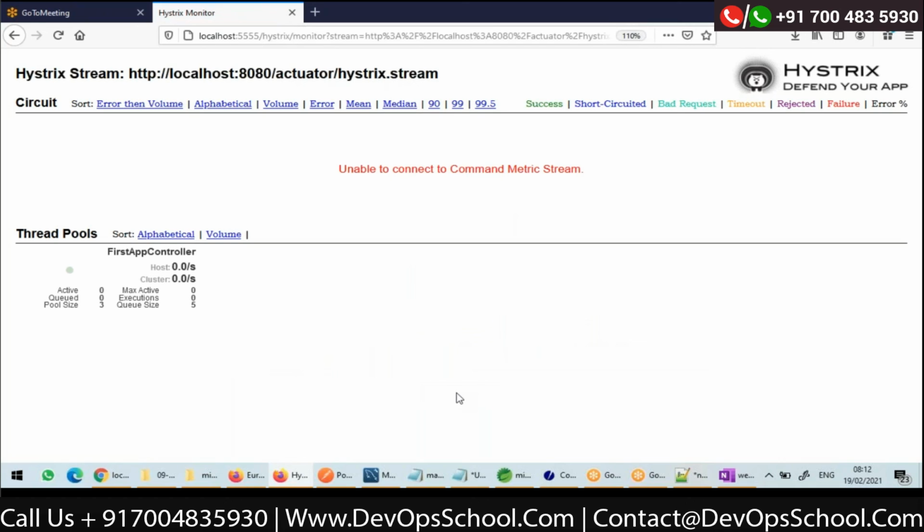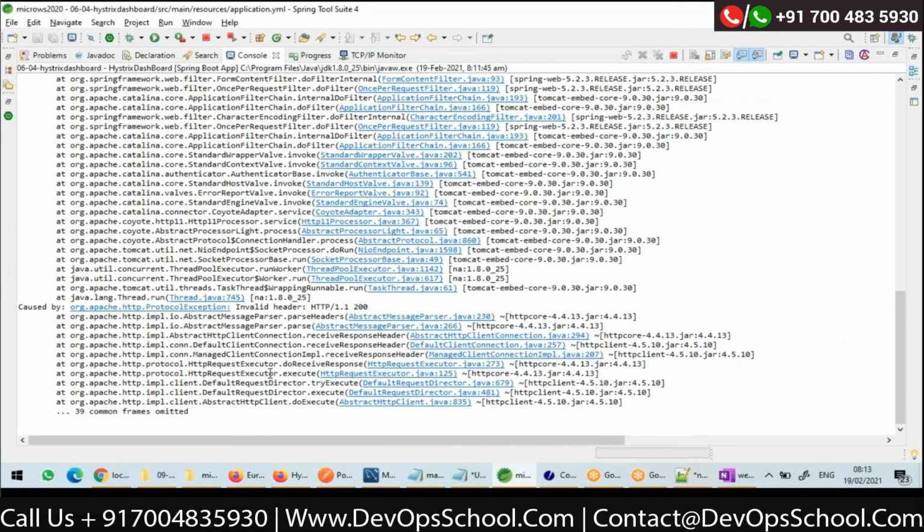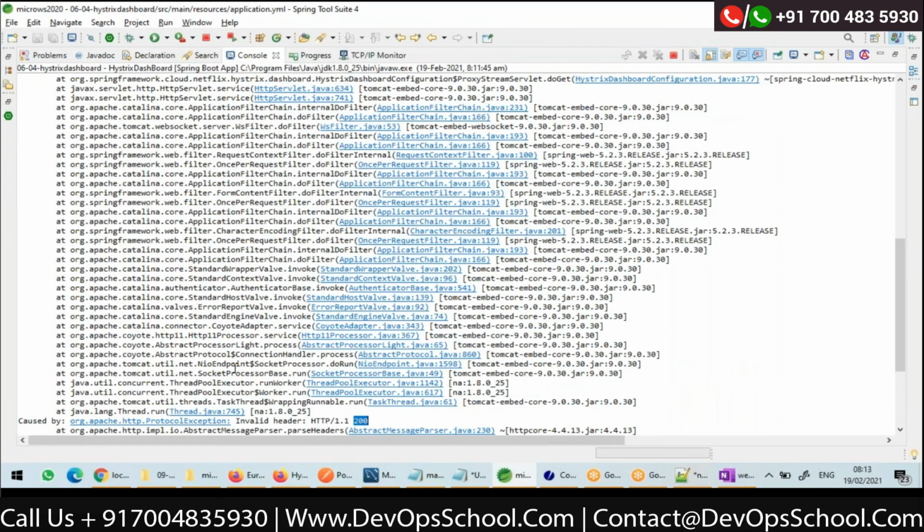Now you can see that it is unable to connect to the command metric stream. Is that running already? Oh, there was an exception in the dashboard.